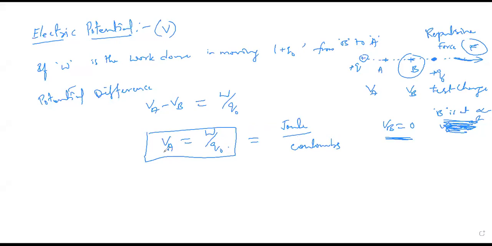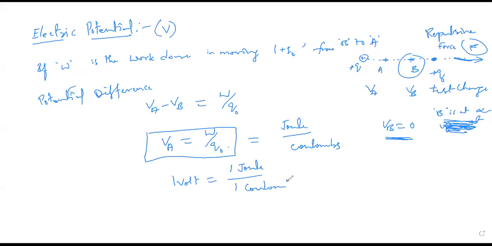Electric potential is denoted in volts. So 1 volt is the work done when you bring a unit positive test charge from infinity to near the point A in the electric field. This can be written as 1 volt is equal to 1 joule per 1 coulomb, correct?